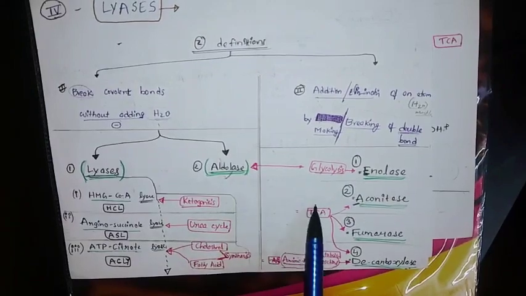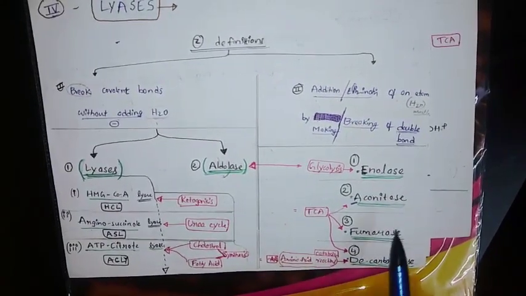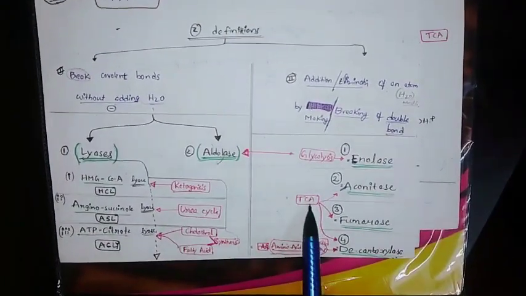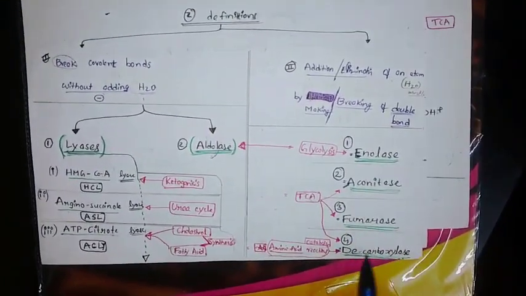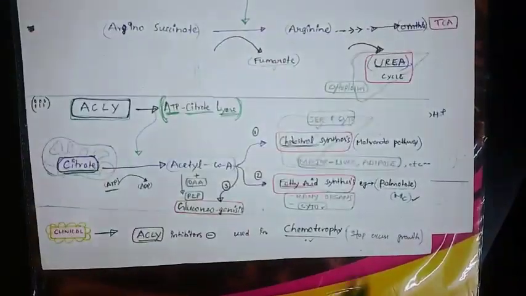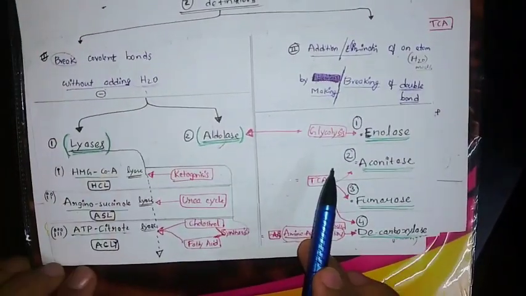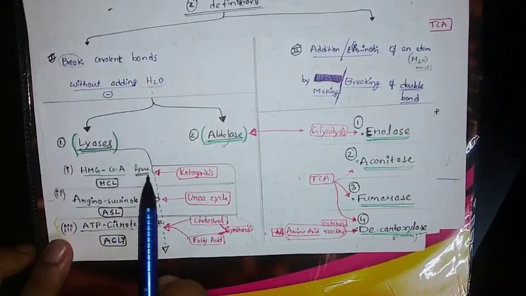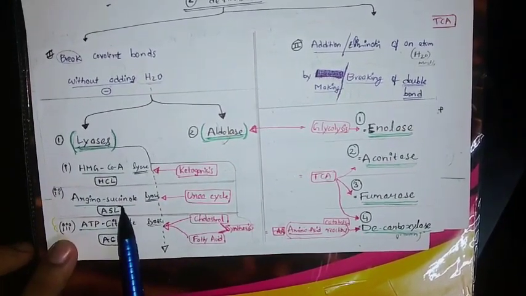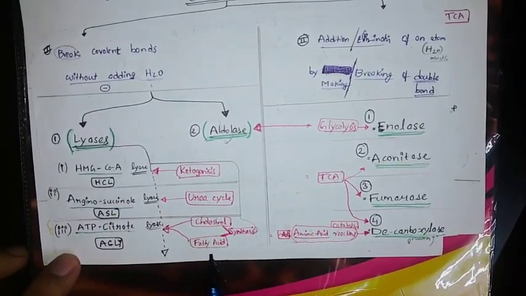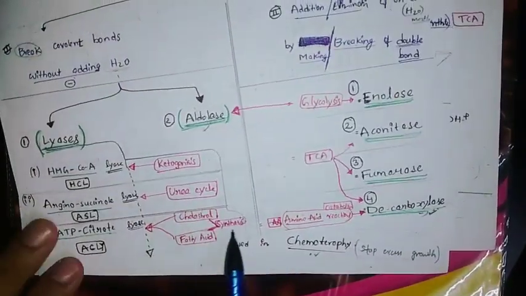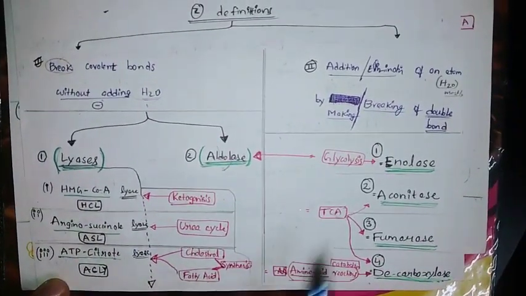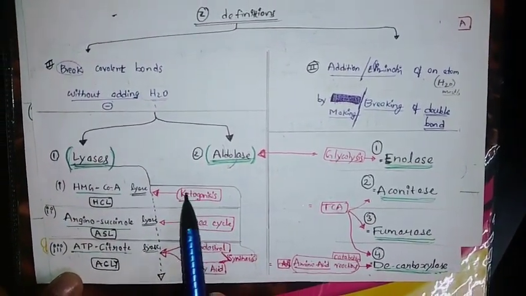In the TCA or Krebs cycle, you will get aconitase, fumarase, decarboxylase. In ketogenesis, you get HMG CoA lyase. In the urea cycle, ASL. In cholesterol and fatty acid synthesis, you will get this lyase. We will get deep into these reactions again, and you'll understand every enzyme better.